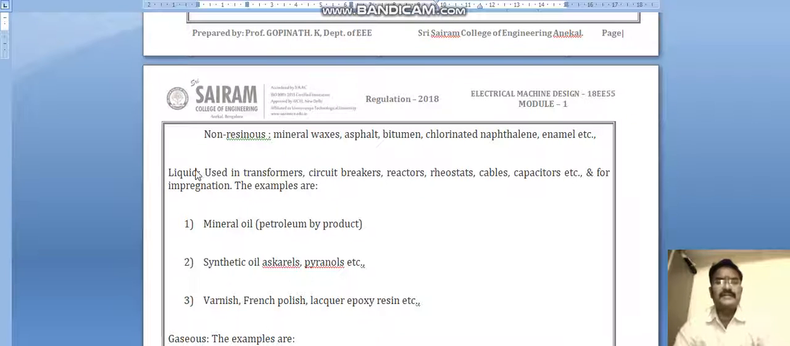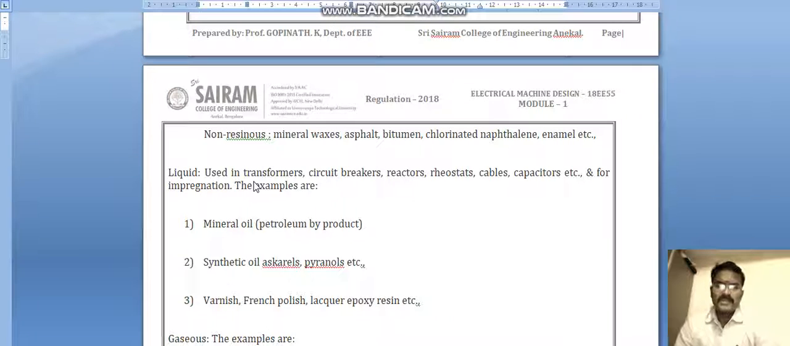When you come to liquids, they are used in transformers, circuit breakers, reactors, rheostats, cables, capacitors, etc. for insulation. For example, transformer oil, that is mineral oil, is used as transformer oil, which will be used for two purposes.